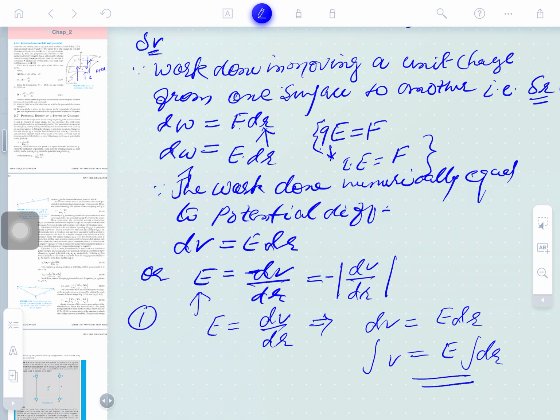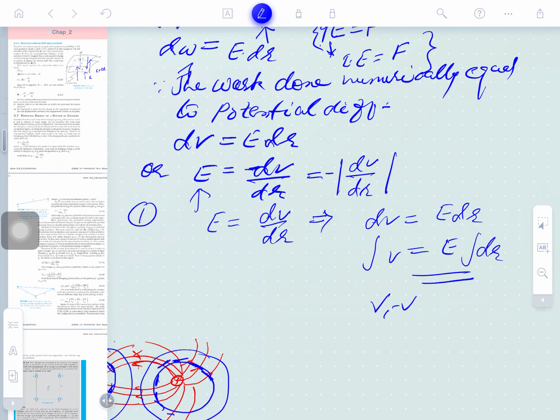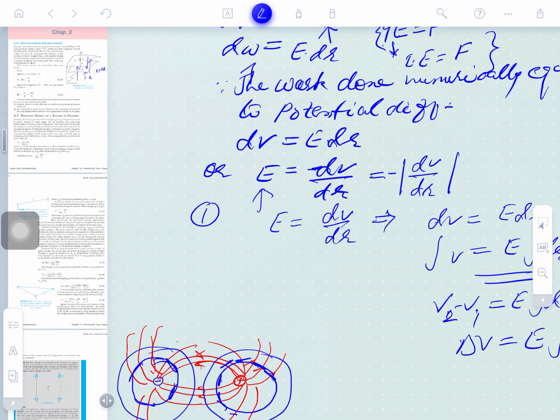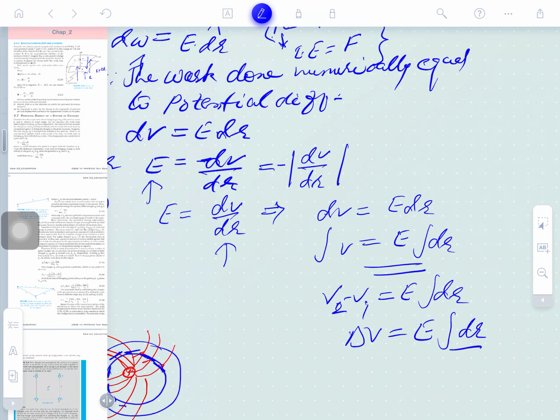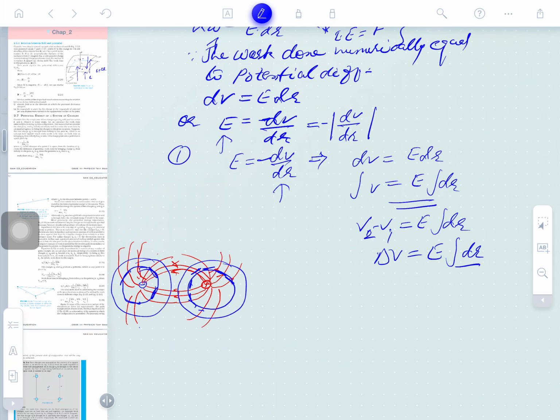So potential at a point, from V1 to V2, minus V1, is the integral of EdR, so it's del V. Potential difference is numerically equal to the integral of the electric field. In the direction of the field the potential decreases, as it gives the negative here, but in the opposite direction of the field it is positive. Is that clear?